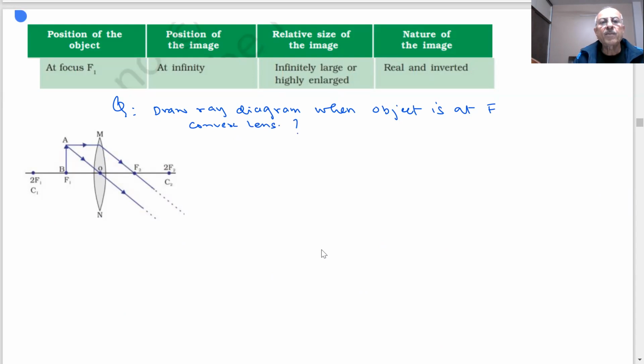And what is the position of the image, size of the image, and nature of the image? All this we have to find out.